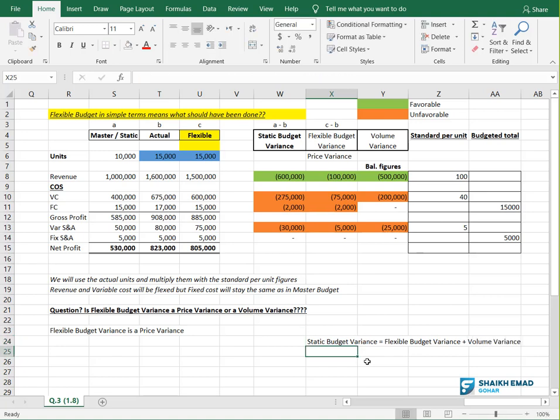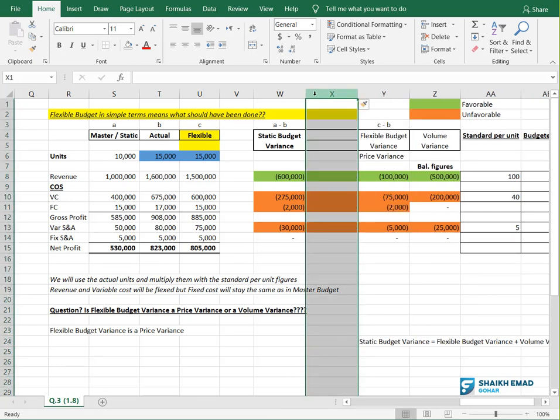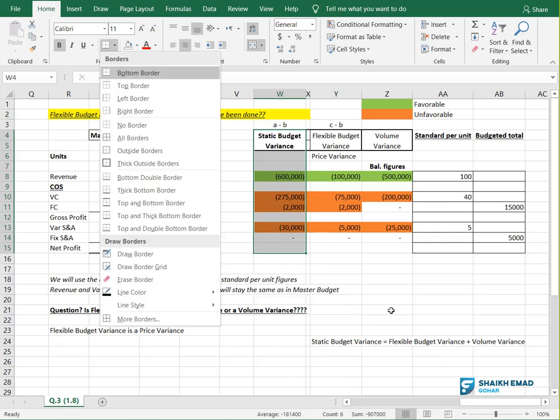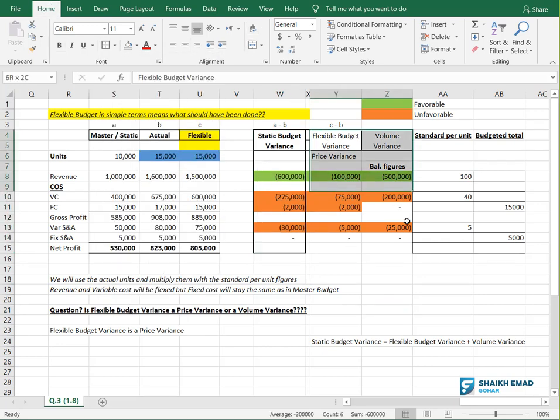So basically, static budget variance is the combination of two variances, flexible budget variance and volume variance. Got the point? If I create one small column here for you, this is basically the total answer of these two.